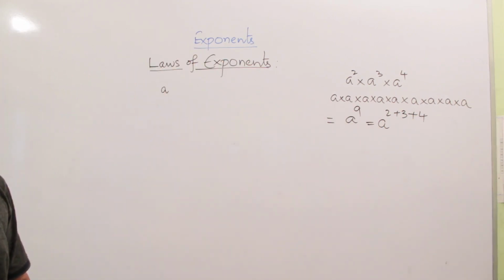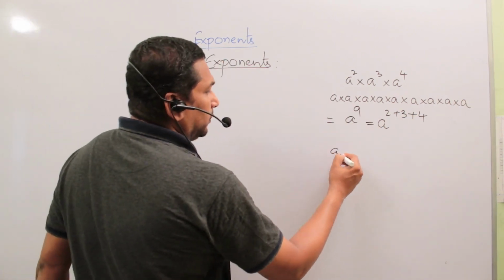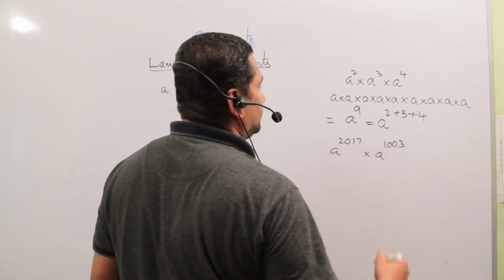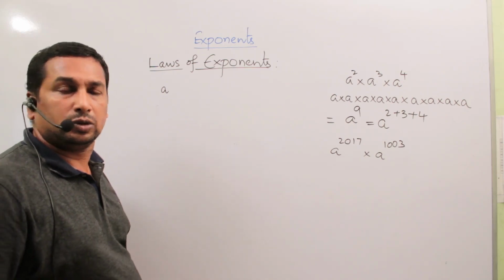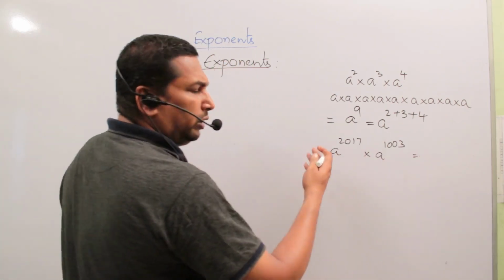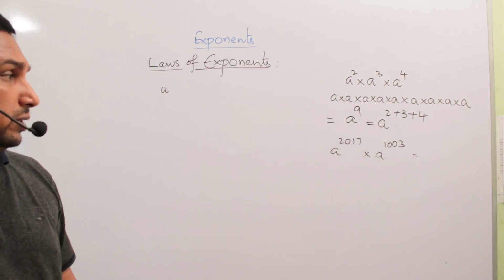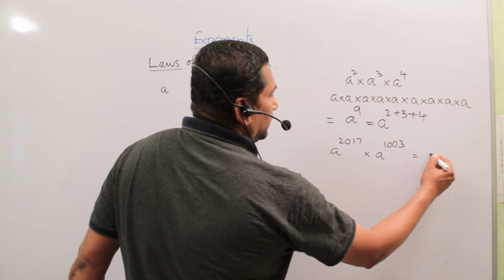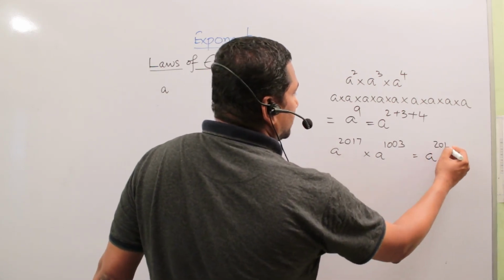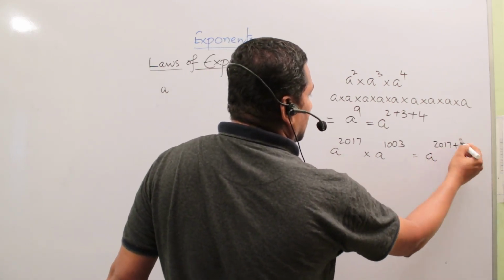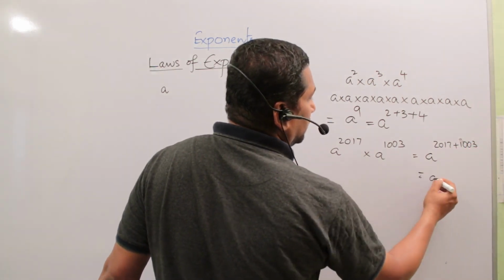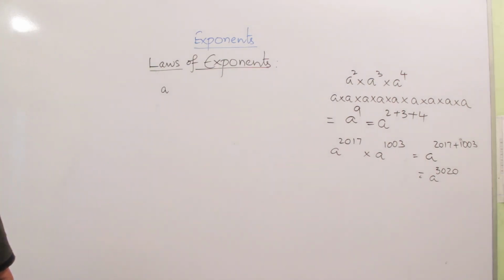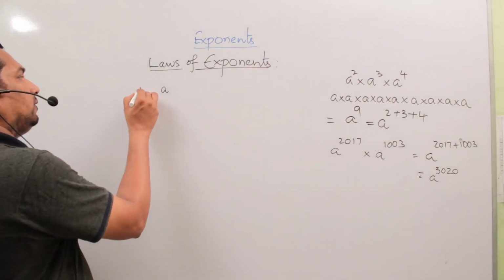Understood, all of you? Suppose a to the power of 2017 into a to the power of 1003. There is no need to write a 2017 times as well as a 1003 times. Simply we can write a to the power of 2017 plus 1003, that is a to the power of 3020. Got it? So that is the first law of exponents.